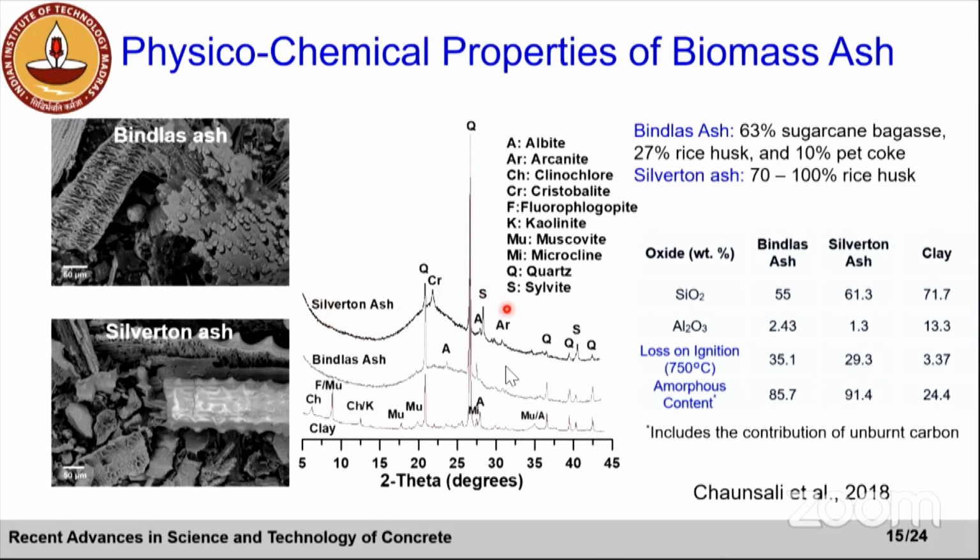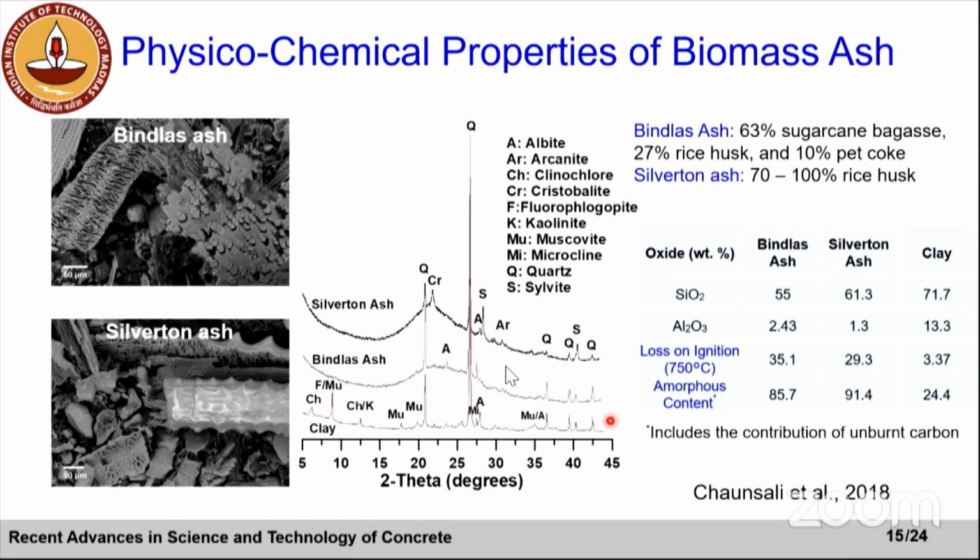So let's look at these couple of ashes, right? If you look at the X-ray diffraction, you see a broad hump, between I would say 15 to 30 degrees 2 theta, right? That is indicative of the amorphous content of the ash. So that tells us that we have some amorphous content which can be used if we can harness that, right?